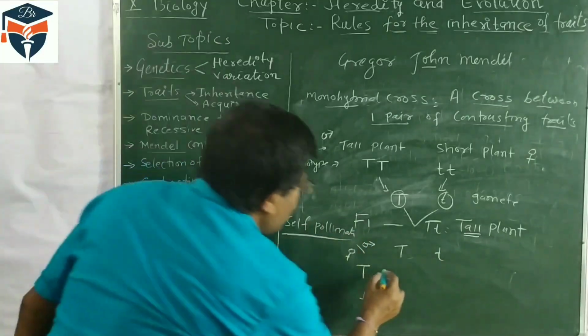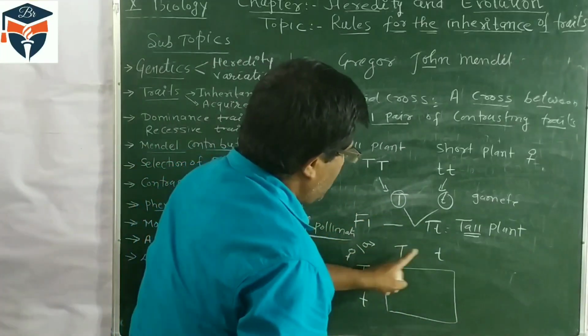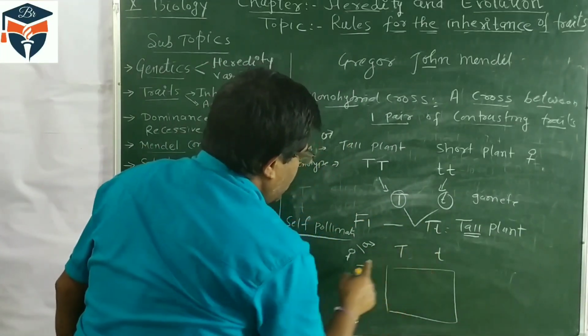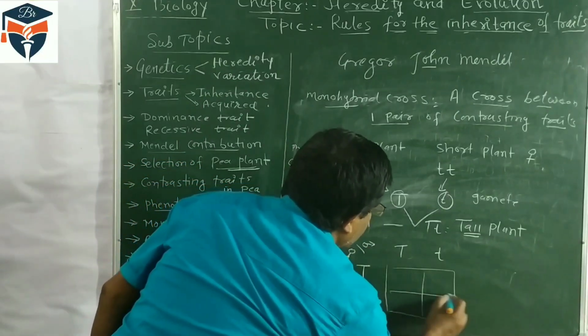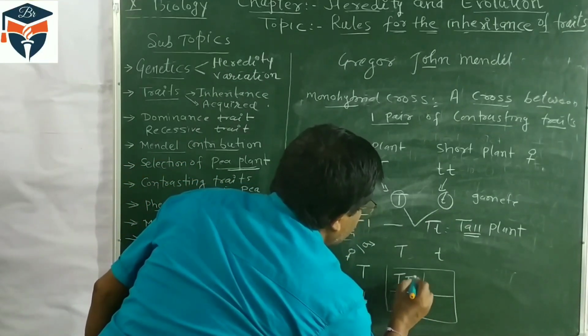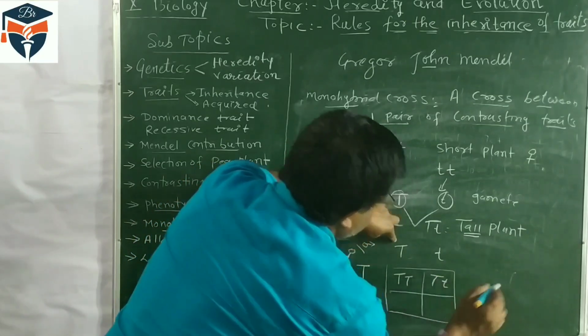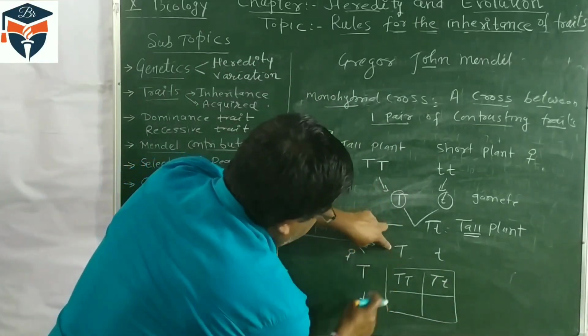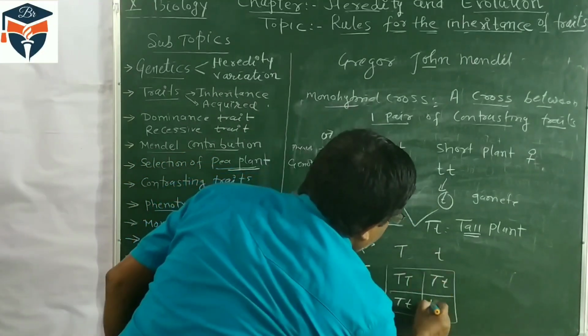So by self-pollination, we are getting capital T, small t, then capital T, small t, and we are getting capital T, capital T, capital T, small t, capital T, small t, and small t, small t.